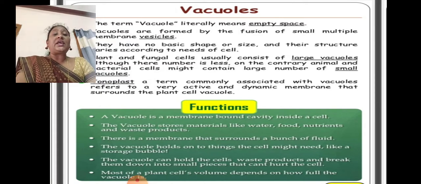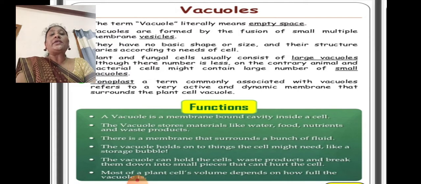Okay. The cell wall plays a major role in transporting nutrients by the process of osmosis and diffusion. Osmosis is nothing but transporting the nutrients from low concentration to high concentration. Diffusion is nothing but transporting the nutrients from high concentration to low concentration. In osmosis, the semi-permeable membrane helps to transport the nutrients.